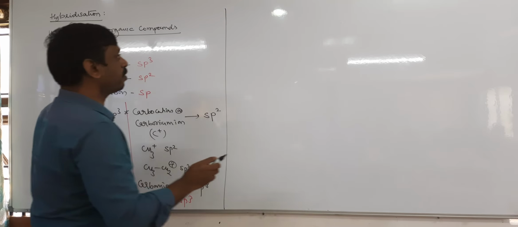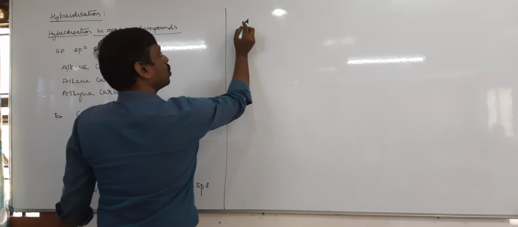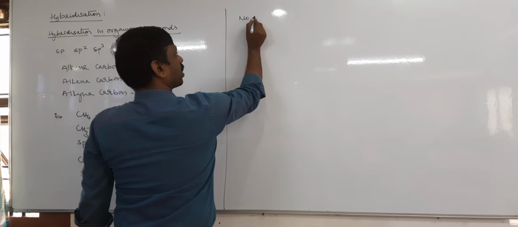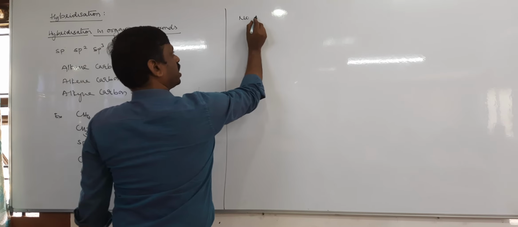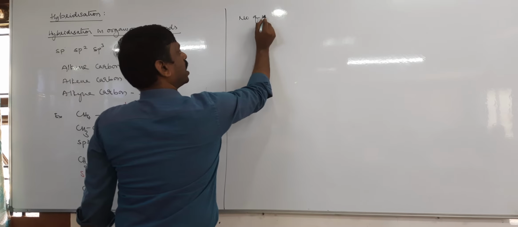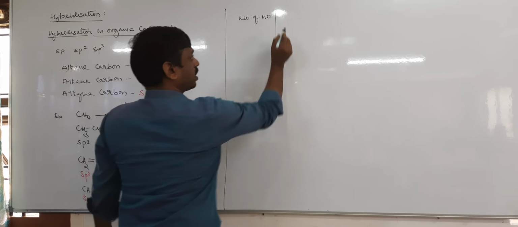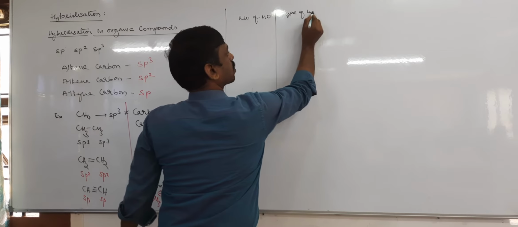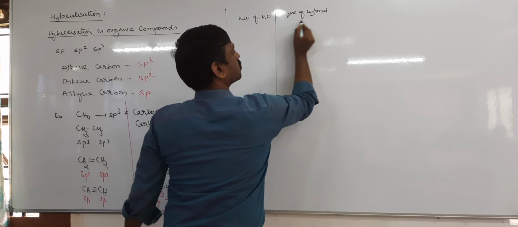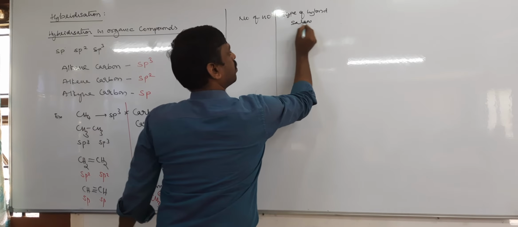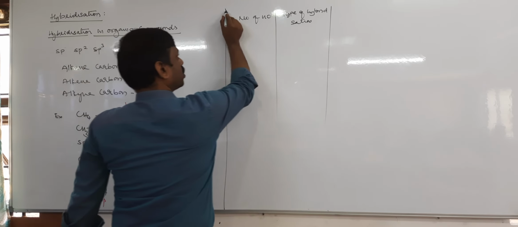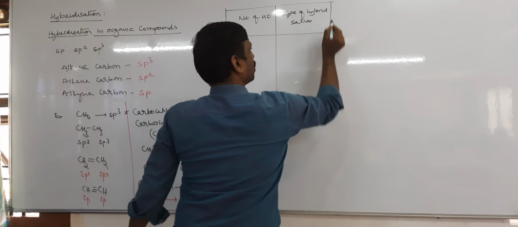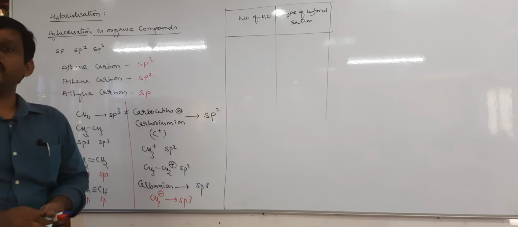To identify the hybridization, first of all we should know the number of hybrid orbitals. So let us make a table with columns: number of hybrid orbitals and type of hybridization. If you know the number of hybrid orbitals in a given atom, that is related to the type of hybridization.